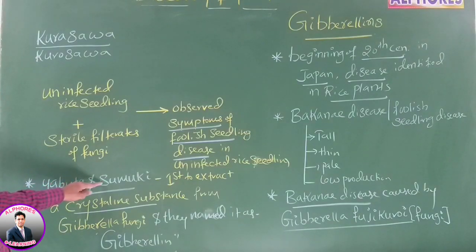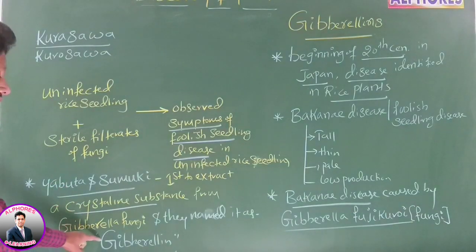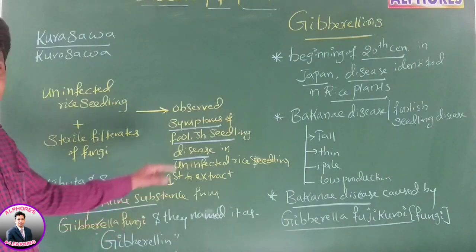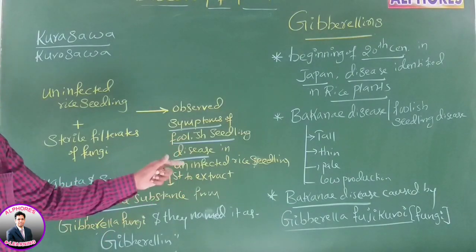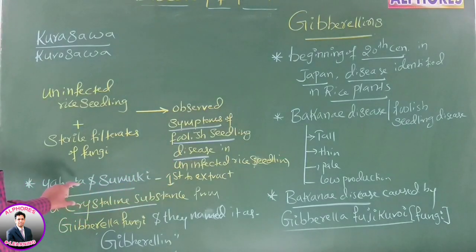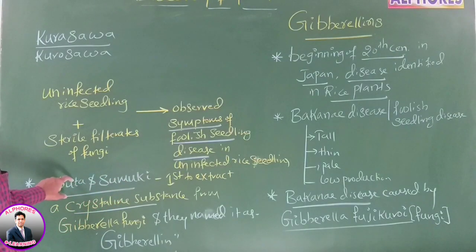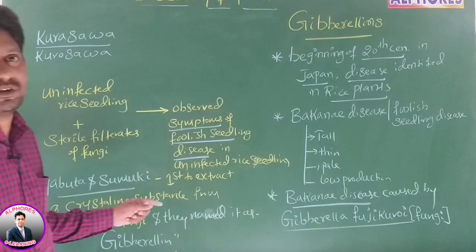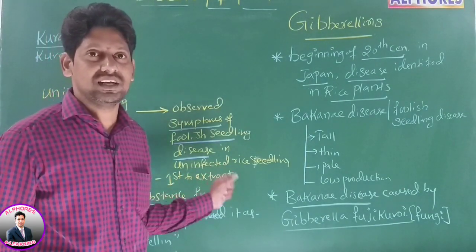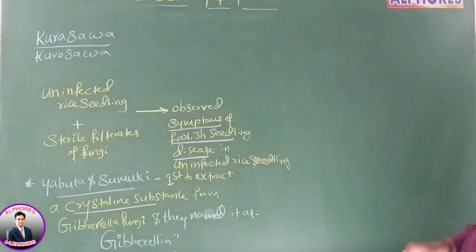Therefore, Yabuta and Sumiki were the first to extract a crystalline substance from Gibberella fungi, and they named this crystalline substance gibberellin. Is this statement okay? It means gibberellin is named after the fungus. What is the fungus name? Gibberella fujikuroi. Now you tell me, which hormone is responsible for Bakanae disease or foolish seedling disease? Gibberellin or gibberellic acid is the phytohormone responsible for Bakanae disease, right? Go for the next one.